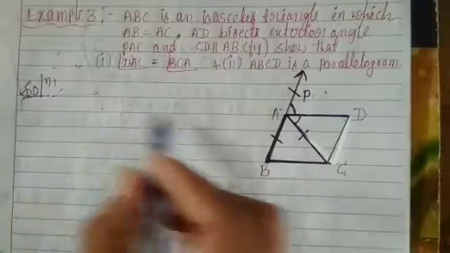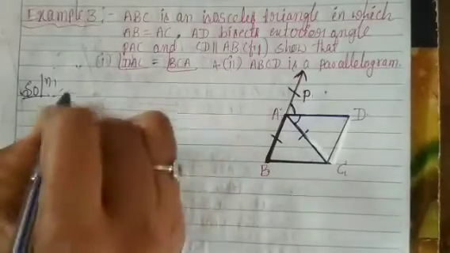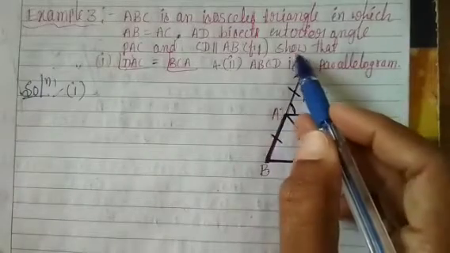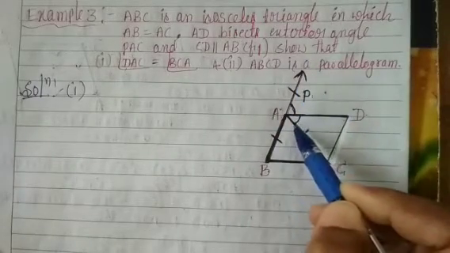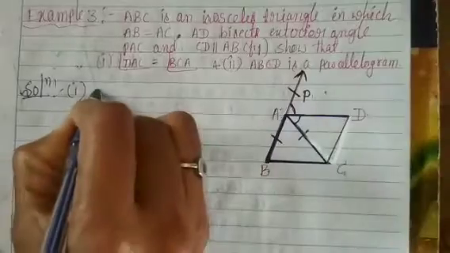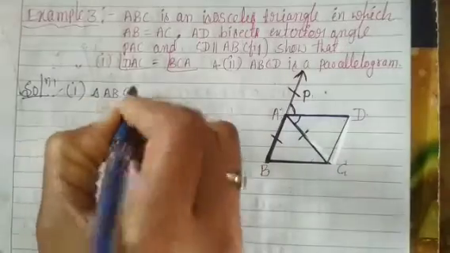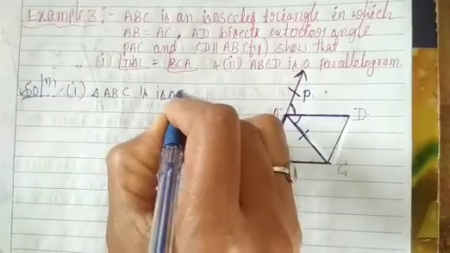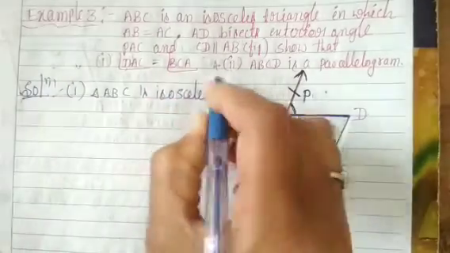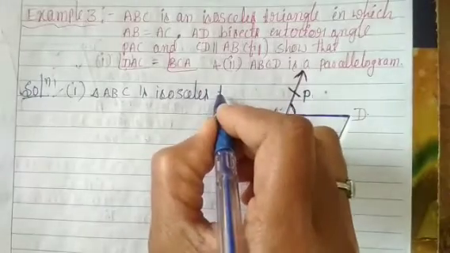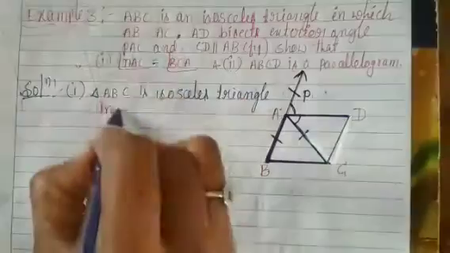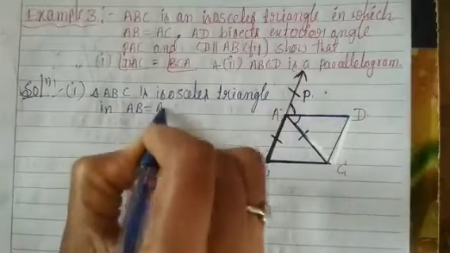First, solution. We can take the first one. What is given in the statement? Triangle ABC is an isosceles triangle in which AB is equal to AC.